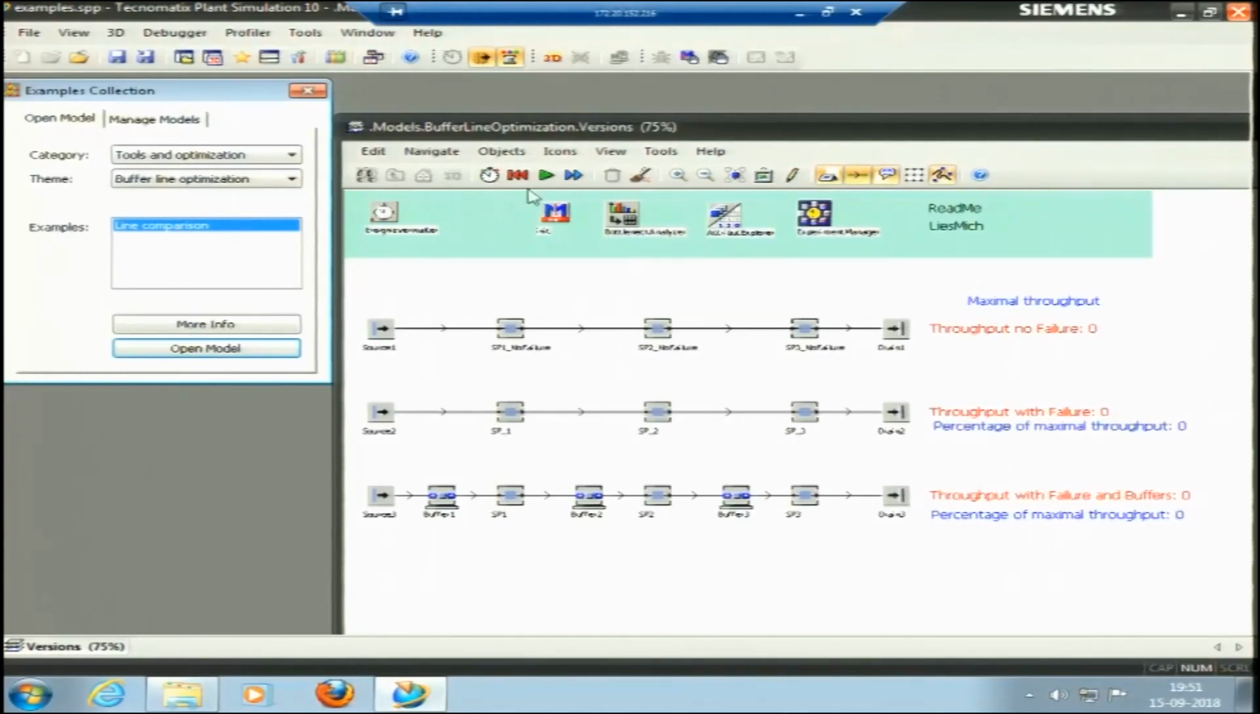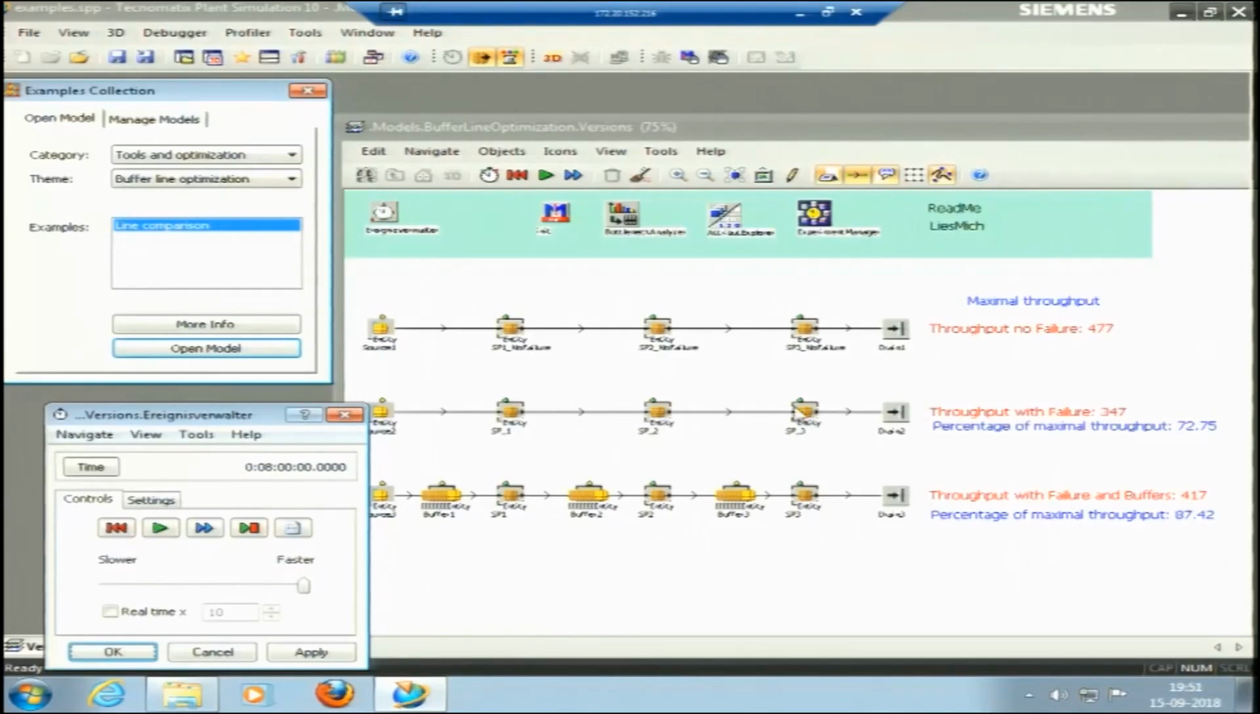So, let me try to run this model. Yes, this model has run for an 8-hour day. With no failure, the pieces produced in a day were 477, with failure it is 347, but because we have put buffers in between that can store some of the material, it is about 417. It also gives the percentage of the maximum throughput. Maximal throughput is 477, so with failure we have 72%, and with failure but with buffers we have 87% of the maximal throughput.